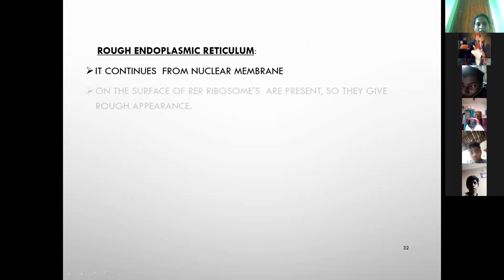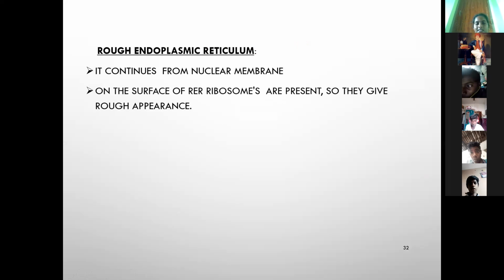On the surface of RER, RER meaning rough endoplasmic reticulum, ribosomes are present, so they give a rough appearance.